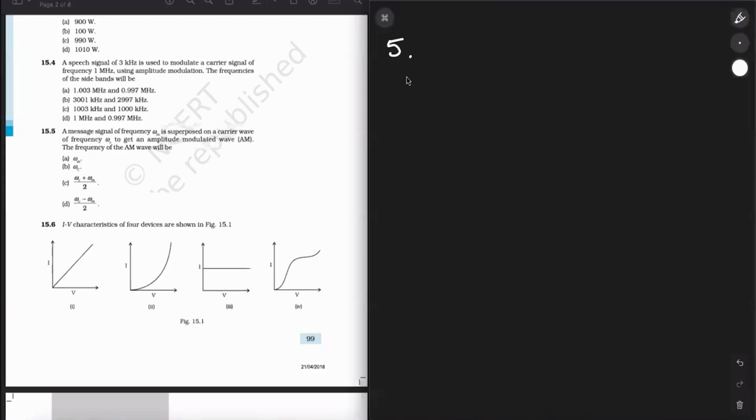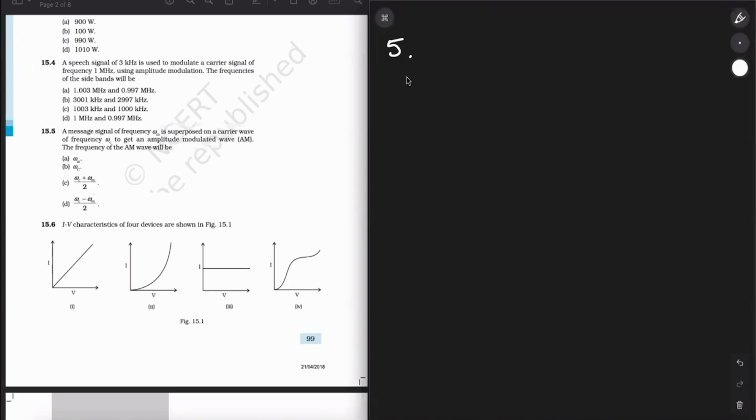When you change the amplitude of a carrier wave with the amplitude of the audio frequency, that is the amplitude modulation method, but the frequency of the AM wave will remain unchanged. What is asked is the frequency of the amplitude modulated wave, so that will be omega c only.